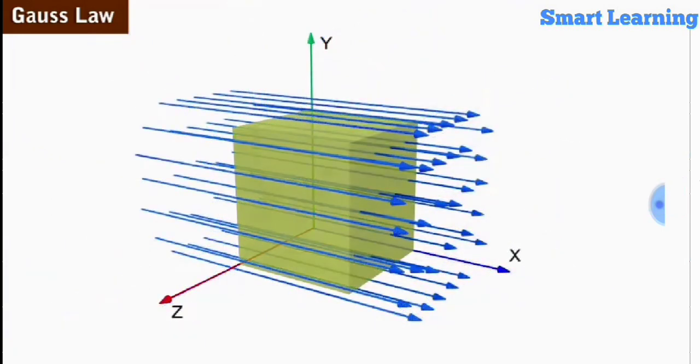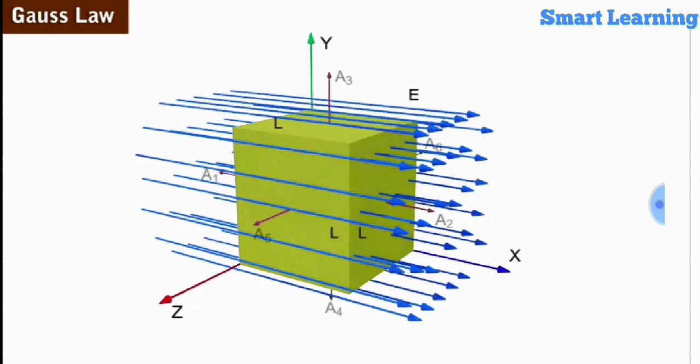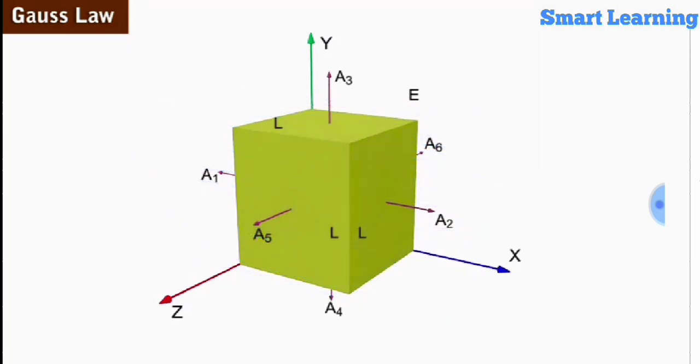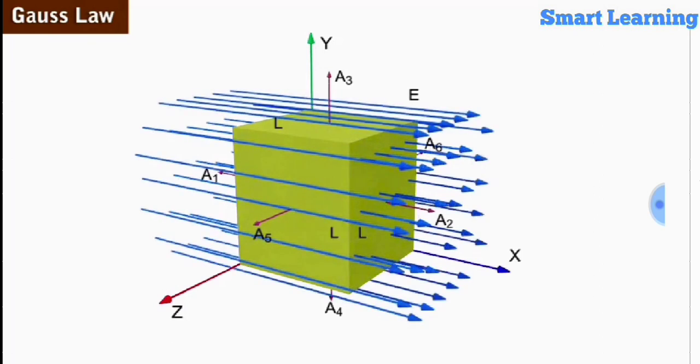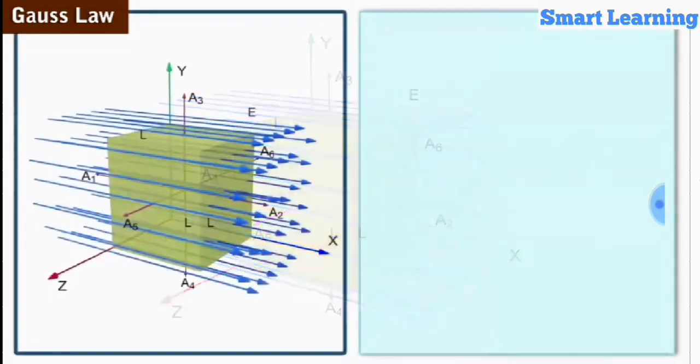Let us consider a cube of side L placed in the uniform electric field of strength E, directed along the x-axis. As the cube is a closed area, and the number of field lines entering the cube is equal to the number of field lines leaving it from any of its surfaces, the net flux through the cube is 0. Now let's prove the same. For any surface of the cube of area A, which is normal to the electric field of strength E, the electric flux phi passing through it is equal to EA.